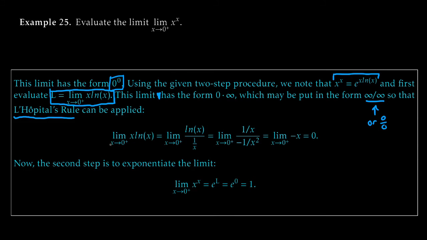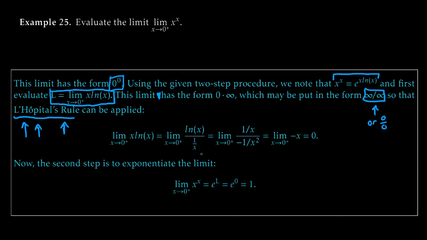So the idea is we take the limit as x goes to 0 from the right of x natural log of x, and we notice that multiplying by x is the same as dividing by the reciprocal, dividing by 1 over x. So now, as we go to 0, notice the top is still going to negative infinity, and the bottom is now going to infinity. So we're back in that infinity over infinity case, or negative infinity over infinity. Either way, it's not a number, but it's an indeterminate form that L'Hopital's rule can handle.